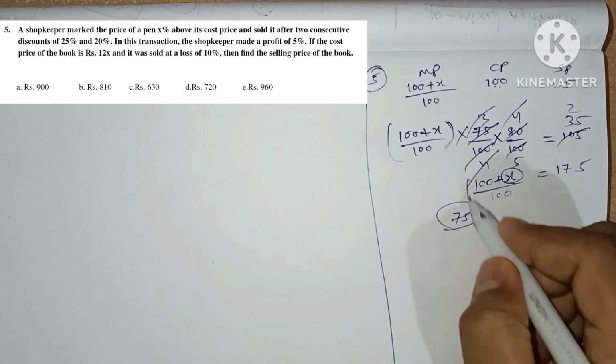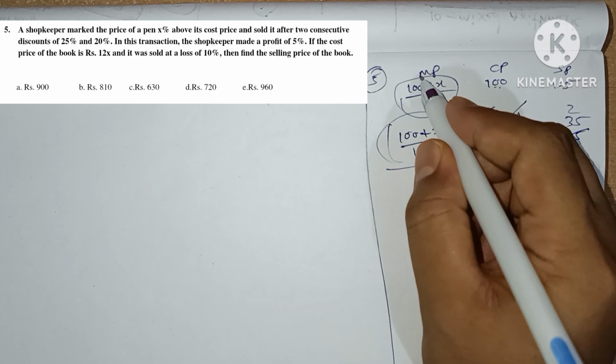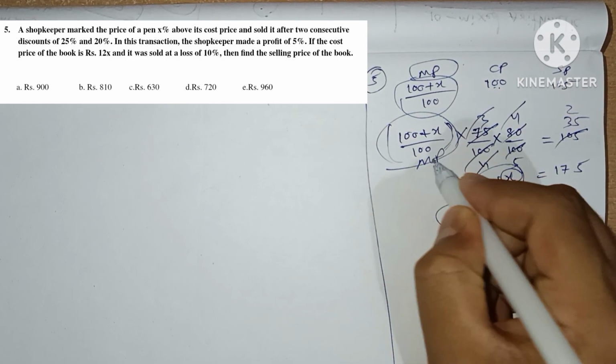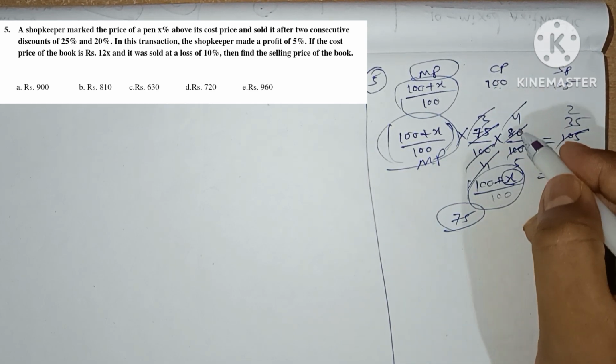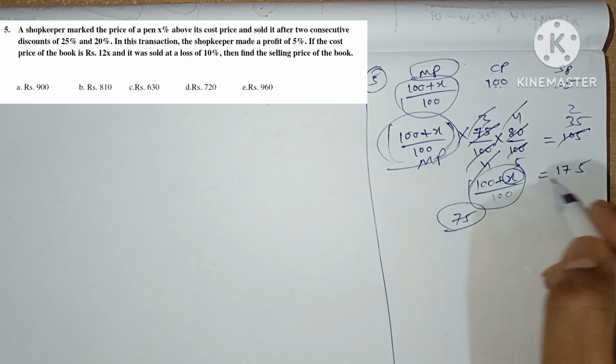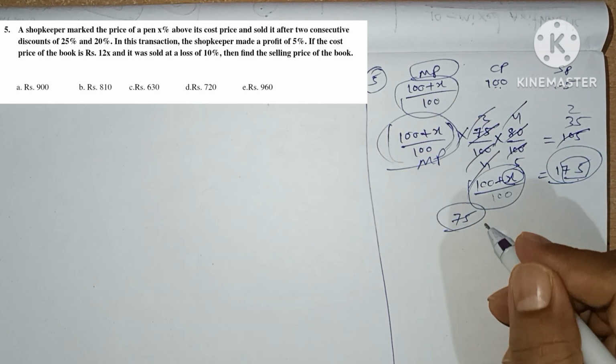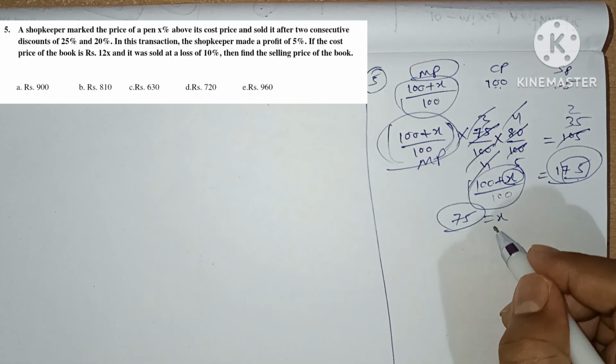Don't try to simplify this one. Instead, let's take the value as MP only. Here it is MP into 3/4 into 4 by 5 equals this one. So the MP value we get is 175. 175 means 75 is the market price, which is x. So the x value is 75%.